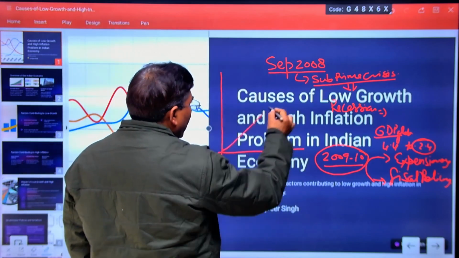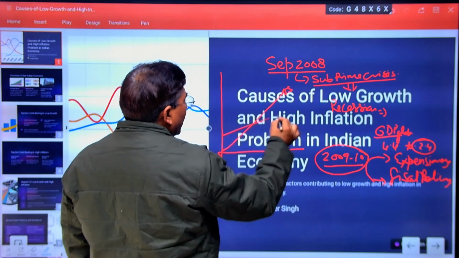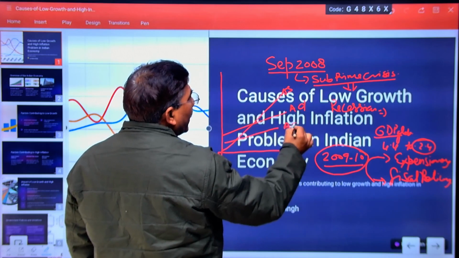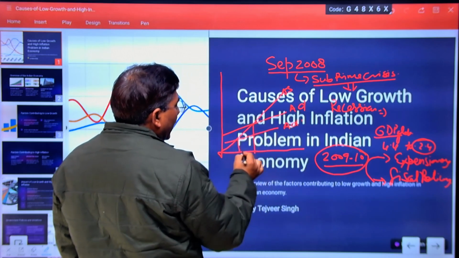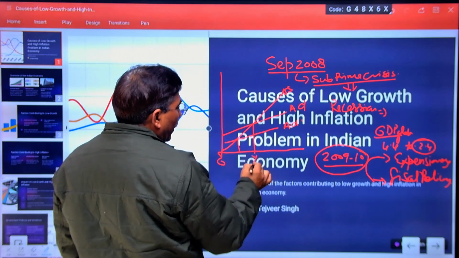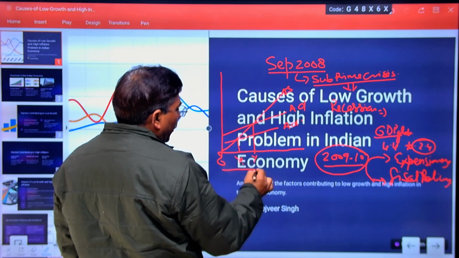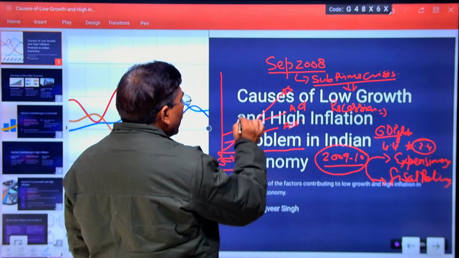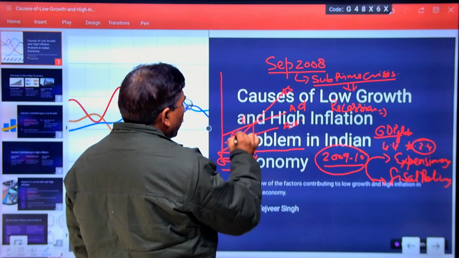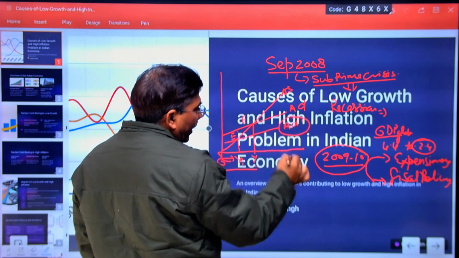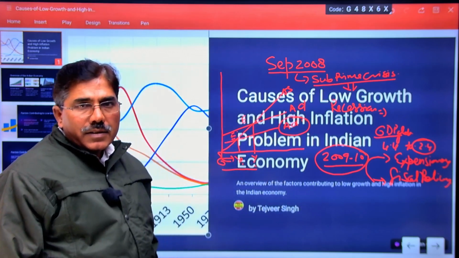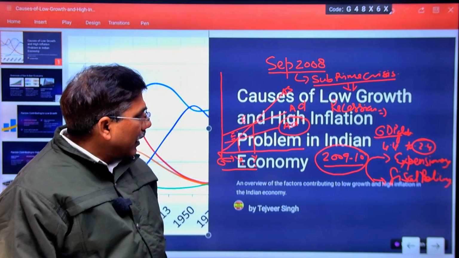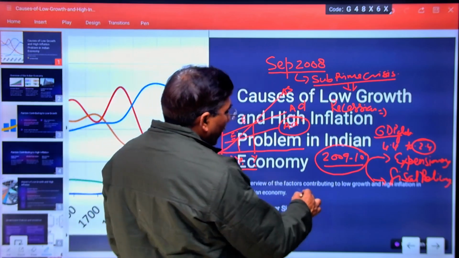Suppose this is aggregate supply, and this is aggregate demand, and when it suddenly declines from AD to AD dash, the national income growth rate, or GDP growth rate, also declines from OY to OY dash. Why was this decline in growth rate? It was because of a sudden decline in aggregate demand.